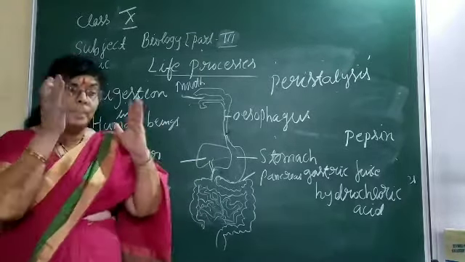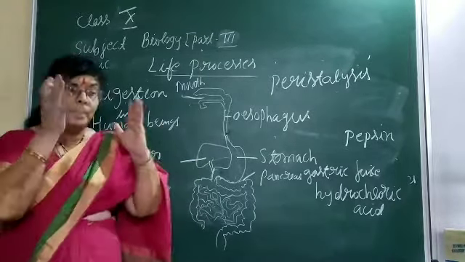Like that, fat is very difficult for digestion. So the bile juice is going to break down that fat globules. Now the lipase is also going to act upon the fatty molecules.